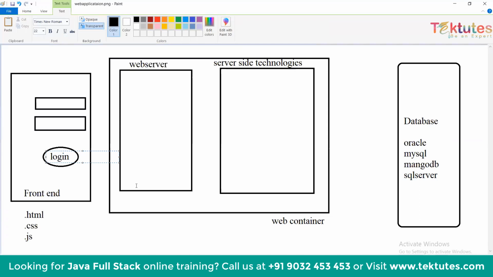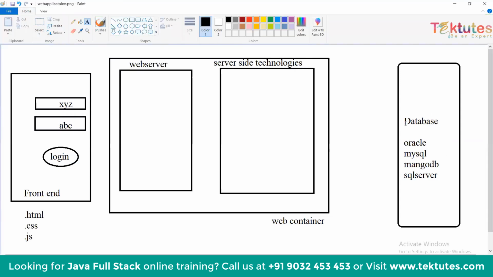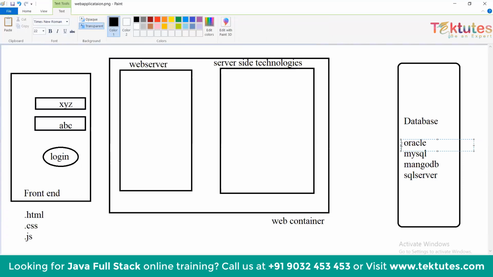So if I enter the values and click on the login button, these values should be checked with the database. Database is nothing but a storage area where all our details are stored. We can use different technologies like Oracle, MySQL, MongoDB or SQL Server.